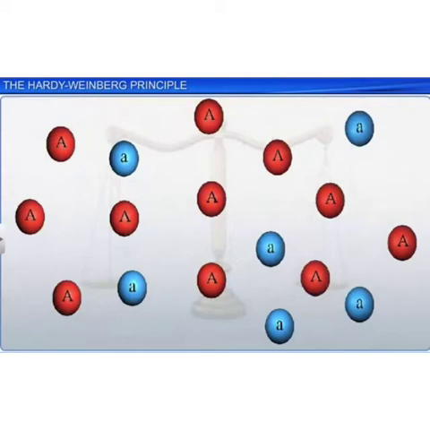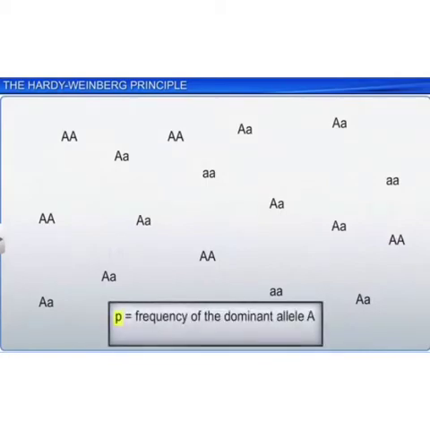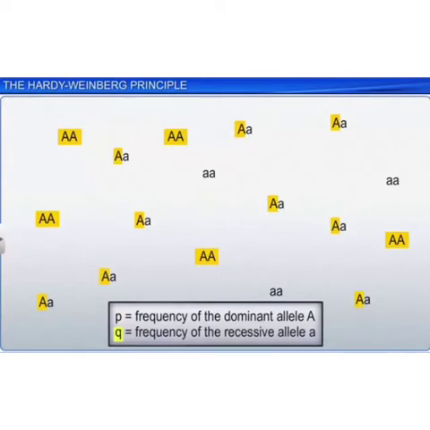A represents the dominant one and small a represents the recessive character. The frequency can be denoted by p for the dominant allele capital A, and q represents the frequency of the recessive allele small a.